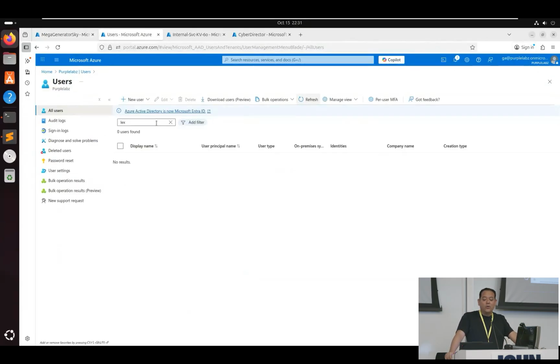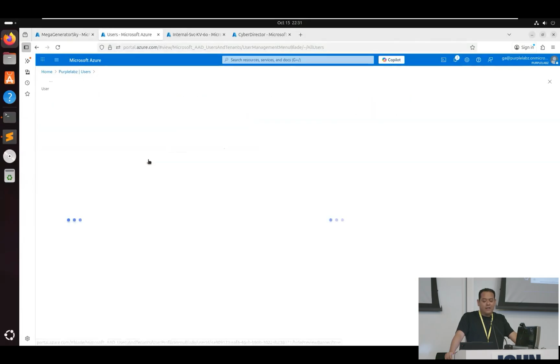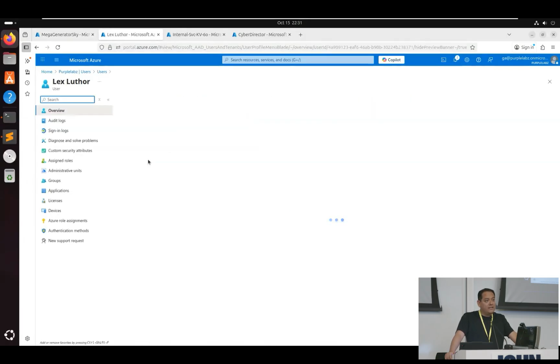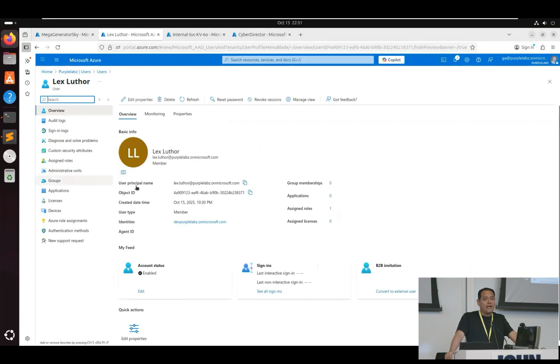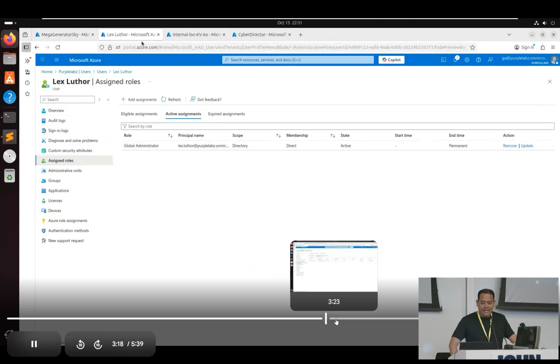And finally, we do find a user Lex Luthor here, and now guess what? He's a global administrator. So now this tenant has been compromised thanks to this attack path and thanks to MSImator allowing us to do this in an automated way. Let's move on to the next playbook where there's a key vault involved.